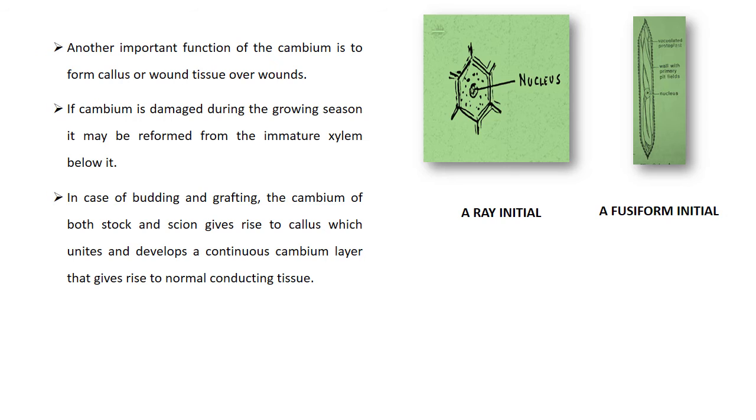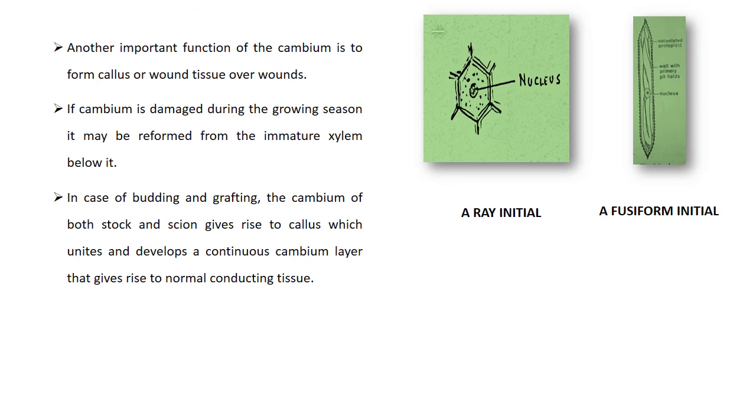In case of budding and grafting, which are two types of vegetative propagation of the plant, the cambium of both stock and scion gives rise to callus, which unites and develops a continuous cambium layer that gives rise to the normal conducting tissues.